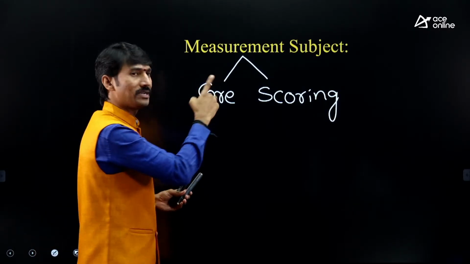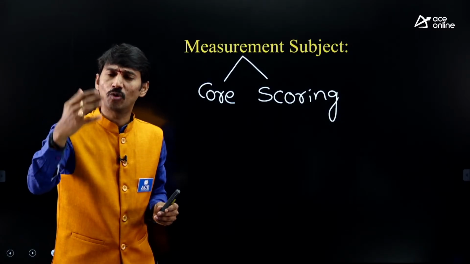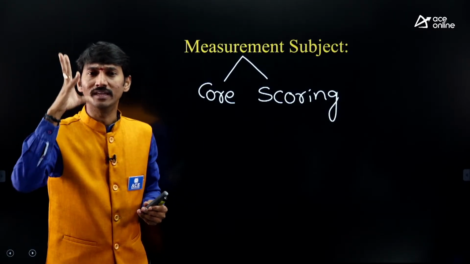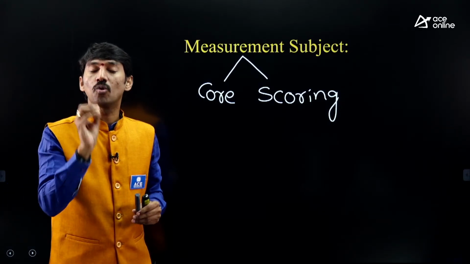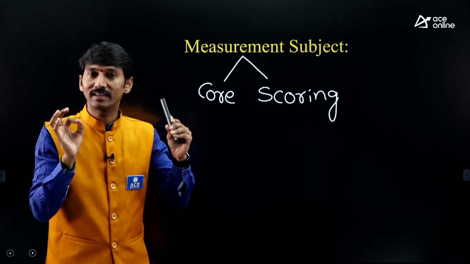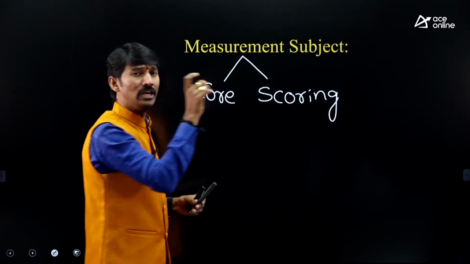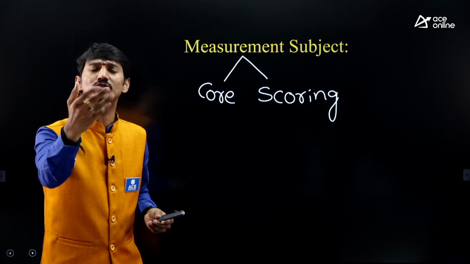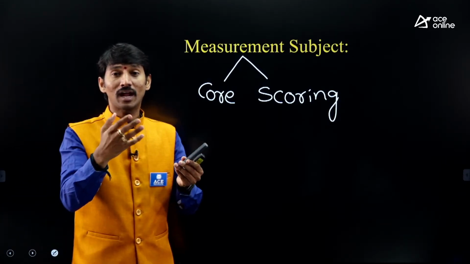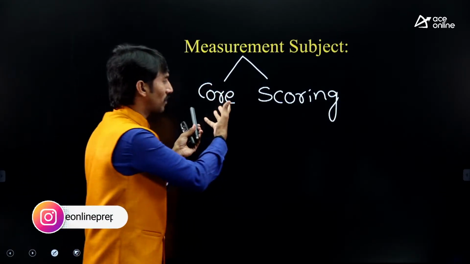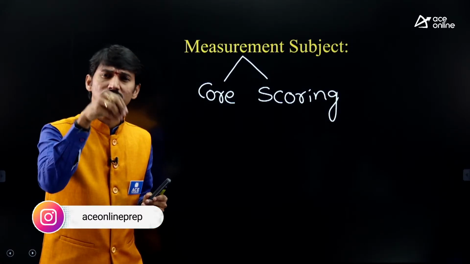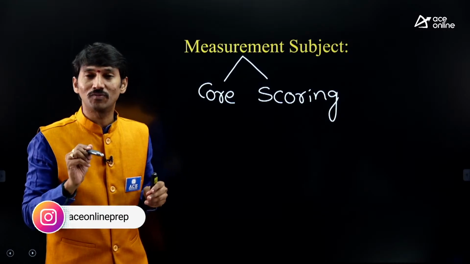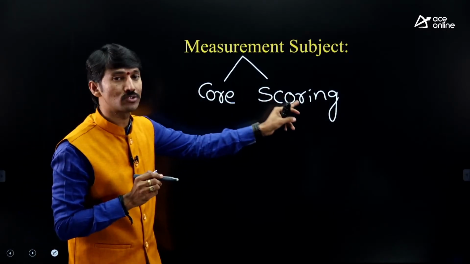But in this measurement subject, with 2 or 4 marks weightage for electrical people or 10 to 12 marks weightage for instrumentation people, you can score 100%. I am giving the guarantee that if you concentrate more on this subject, you can answer almost all the questions. Compared to other topics, the questions from this subject are also simple. Small twists will be there, not in-depth concepts. That's why it is a core as well as scoring subject.